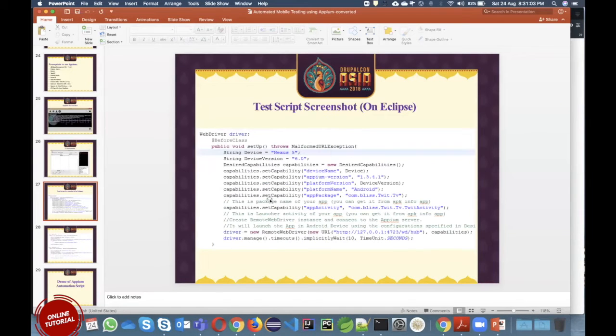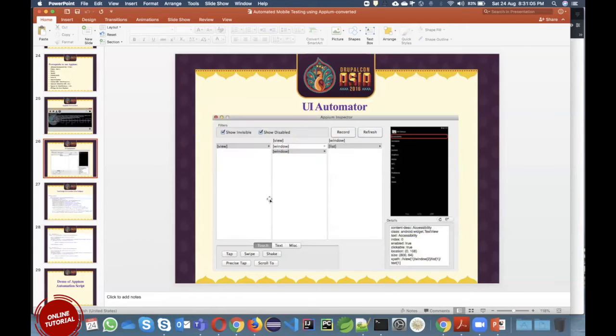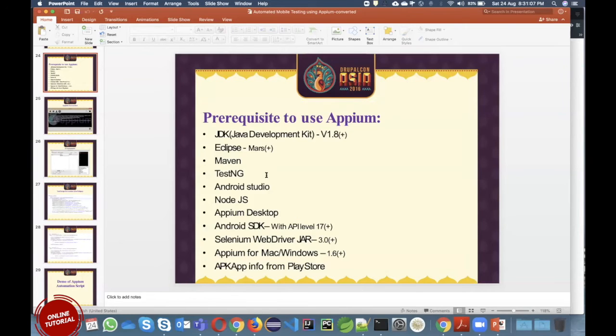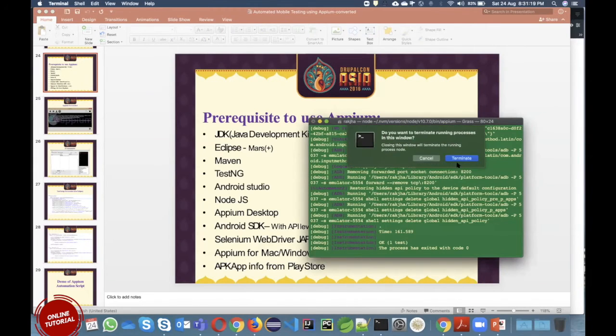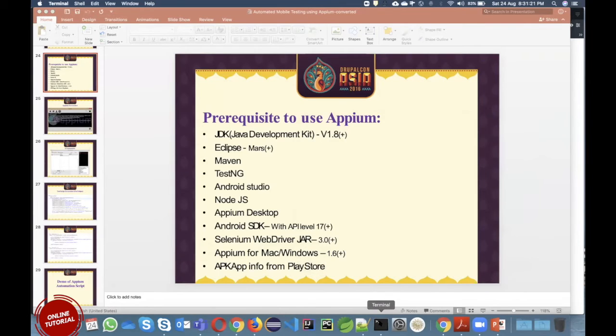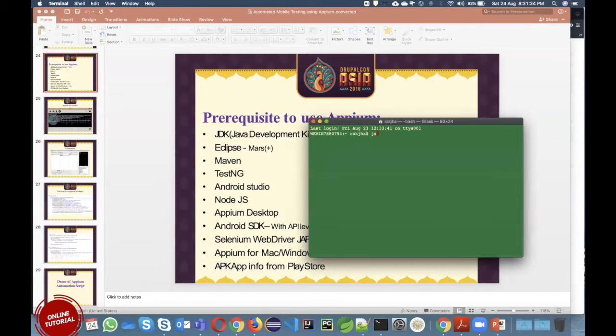Correct? So to do that, as I told you, these are the softwares we need. I'll show you what softwares are available with me. How would I check what things are available and what are not, so that I can download them? I'll go to my terminal and just type java -version. If I get some Java version output, then it means Java is there. See here, it is saying Java 1.8 is there. Otherwise, I have to install it.